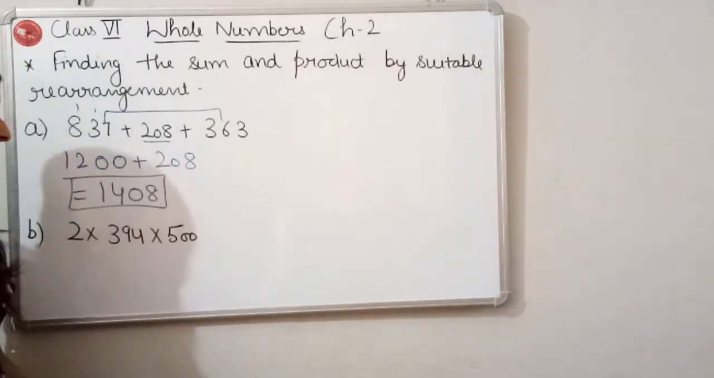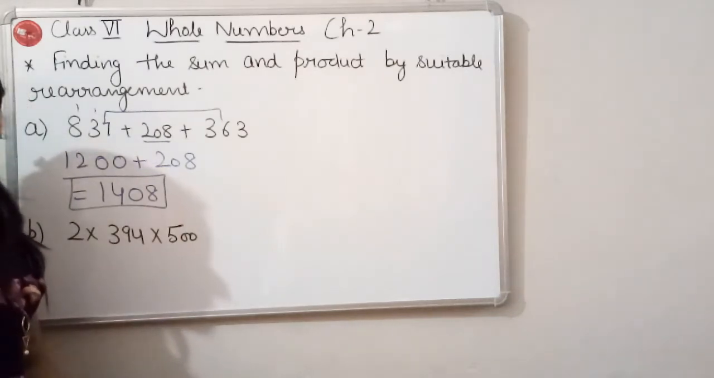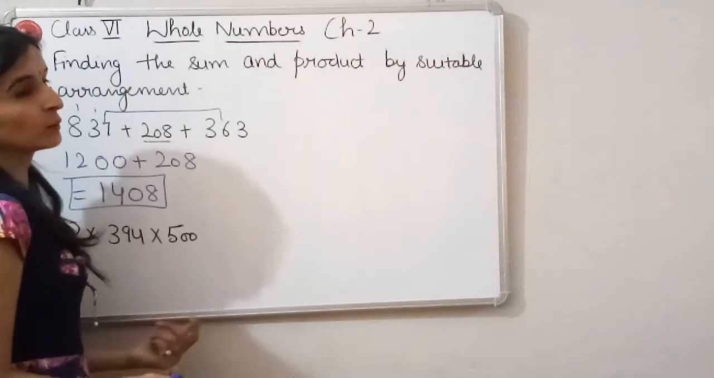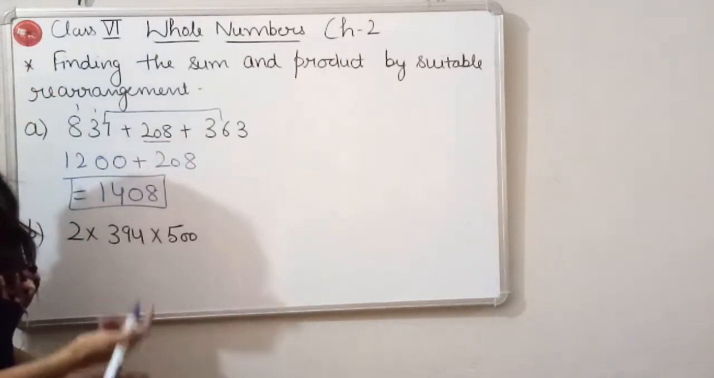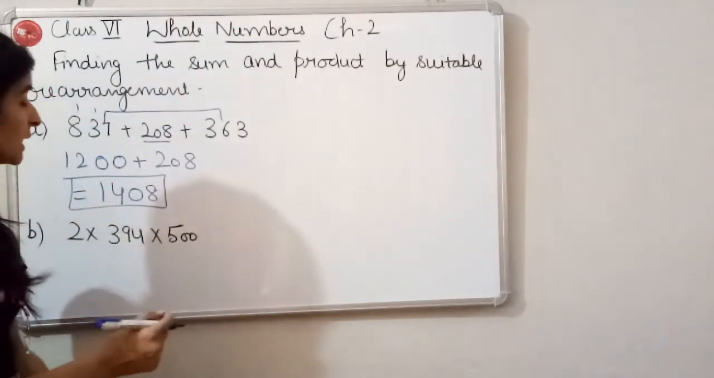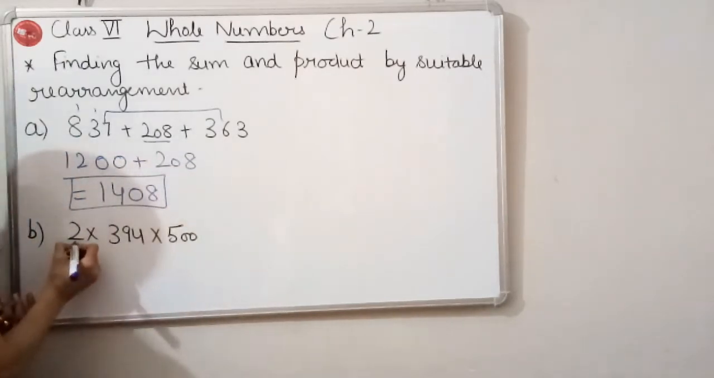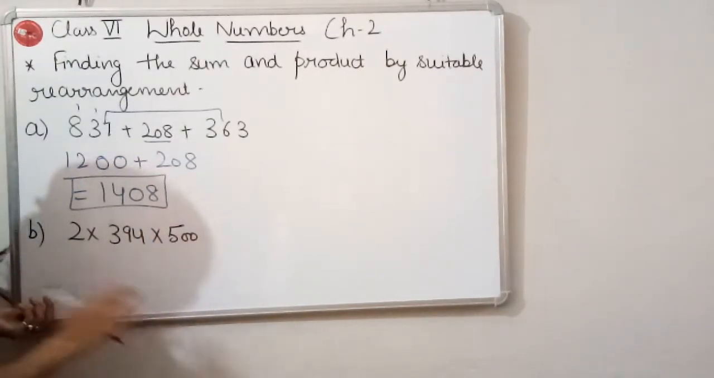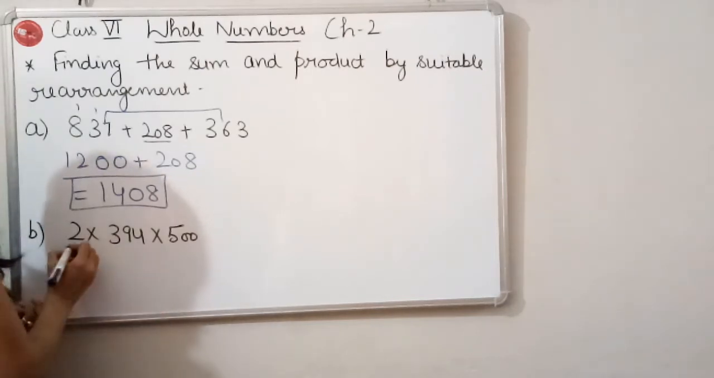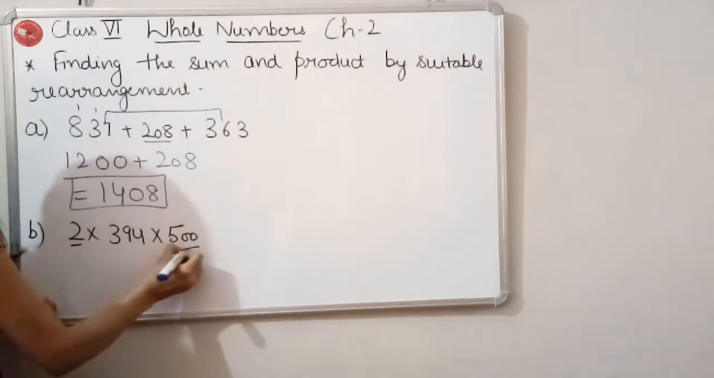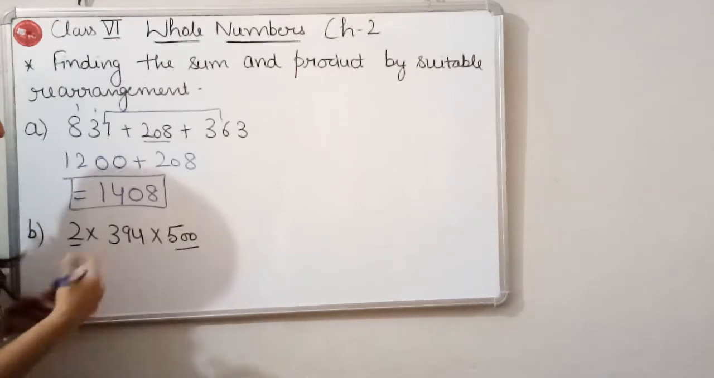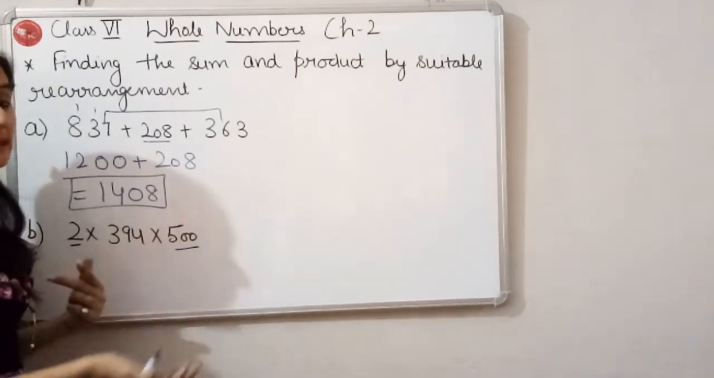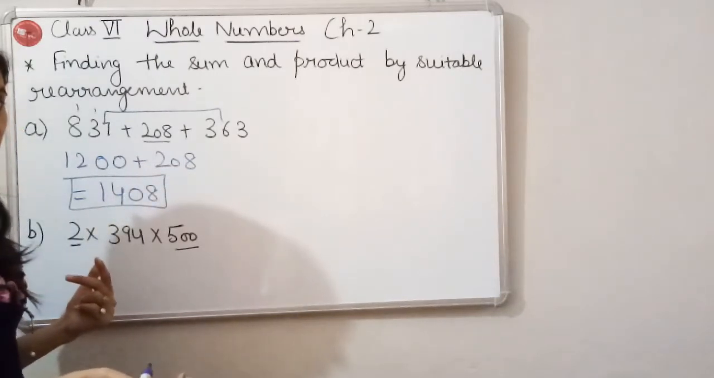Likewise, we have to find the product also by suitable rearrangement. Suitable rearrangement means again we have to make the groups so that we can get more and more zeros. If we multiply this 2 by 4, we get 8, which means we are not going to get a zero. So we will multiply this 2 by 500. As you all know, 2 fives are 10 and there are 2 more zeros, so we are going to get more and more zeros.